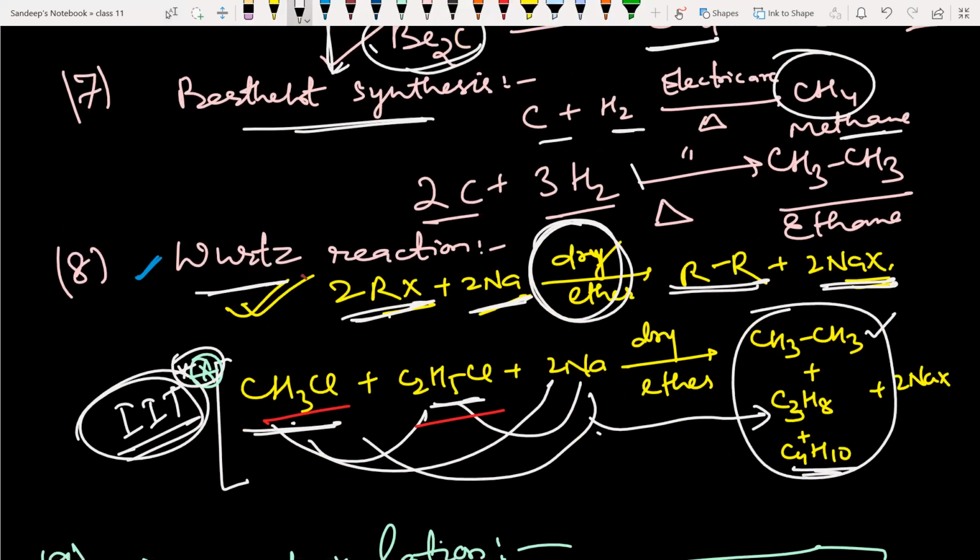Like in this question which IIT asked: you have methyl chloride and ethyl chloride, and you are treating with sodium in the presence of dry ether. It will form ethane, propane, and butane. If methyl chloride only reacts with sodium, it forms ethane. If 1 molecule of methyl chloride and 1 molecule of ethyl chloride react, it forms propane. If ethyl chloride only reacts with sodium, it forms butane. So a mixture of products is formed which is difficult to separate. This question was asked in IIT.